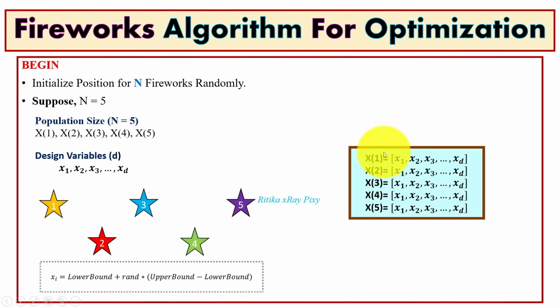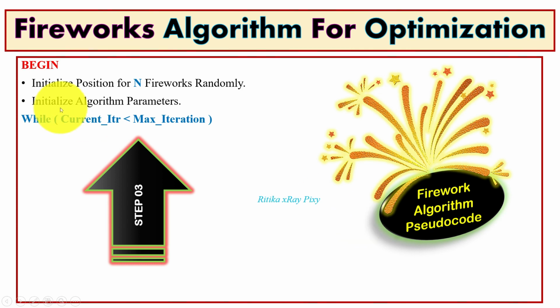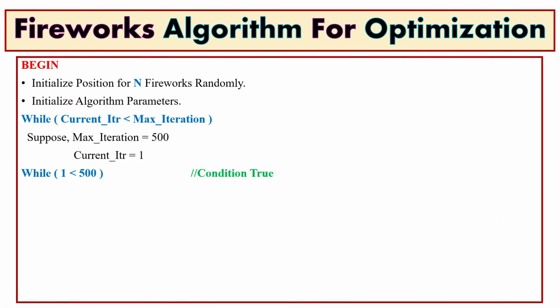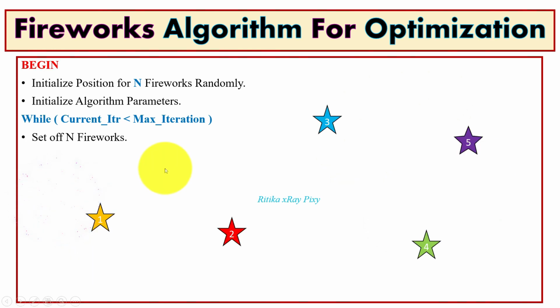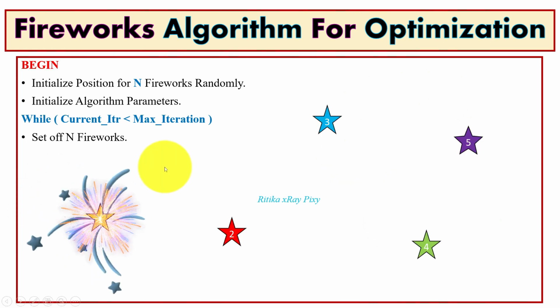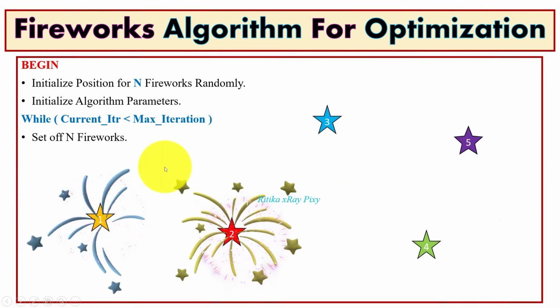Next we will calculate the fitness value for each firework, and then we will check whether the current iteration is less than the maximum iteration or not. For example, suppose the maximum iteration is 500 and the current iteration is 1. Right now the condition is true. We will move to the next step, set off n fireworks. So here we have 5 fireworks. When fireworks are set off, you can see here a spark is generated,